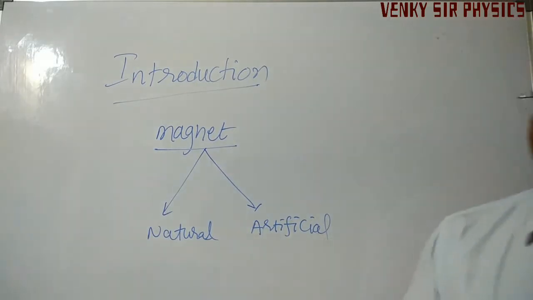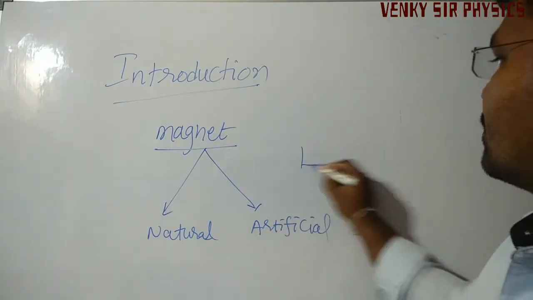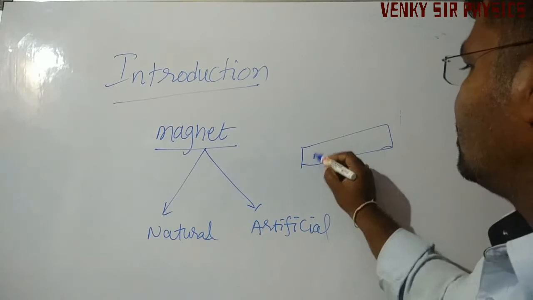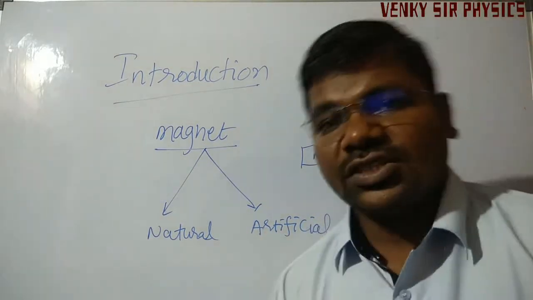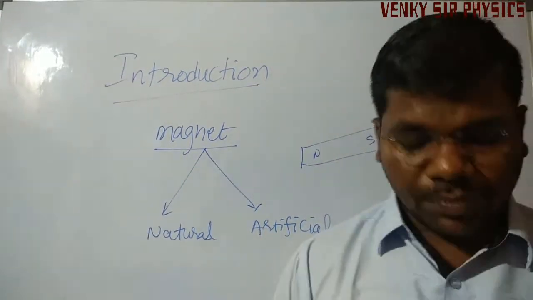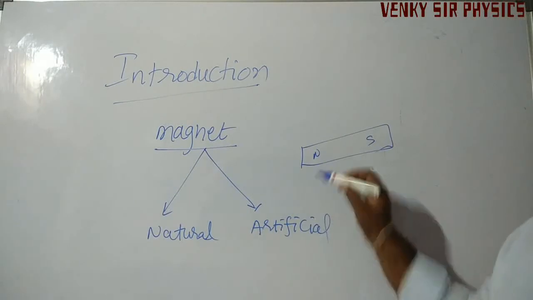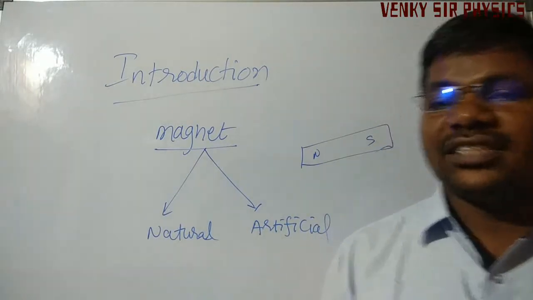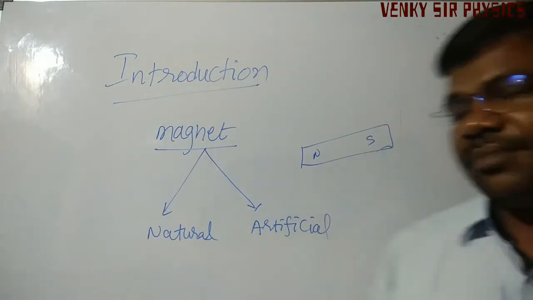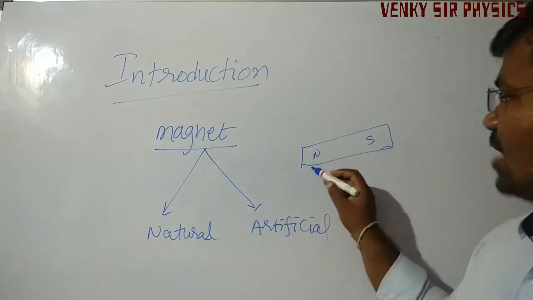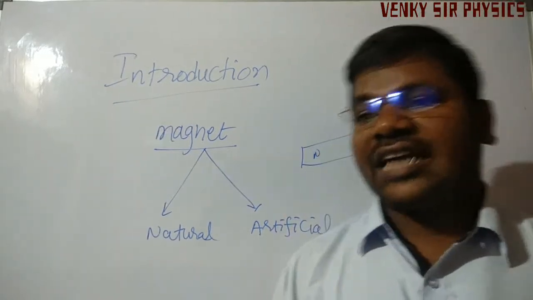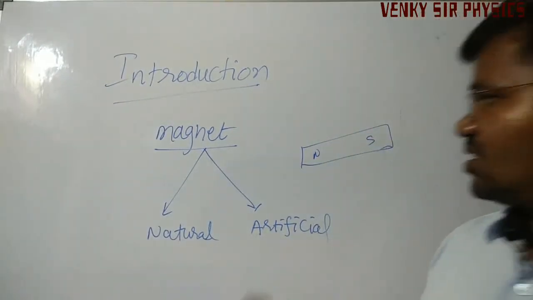Every magnet has two poles, north and south pole. North poles repel each other. South poles repel each other. North and south attract each other.